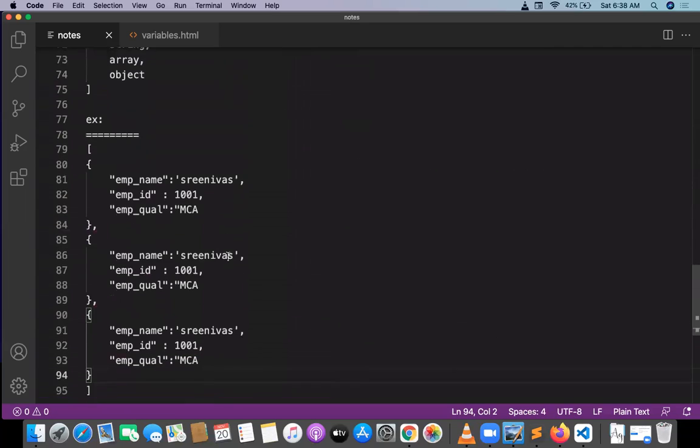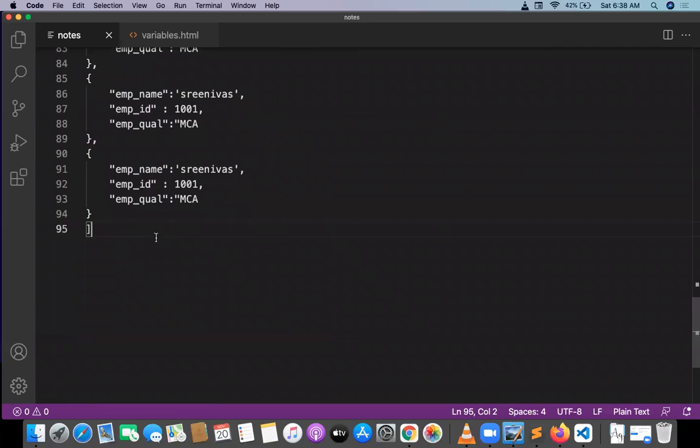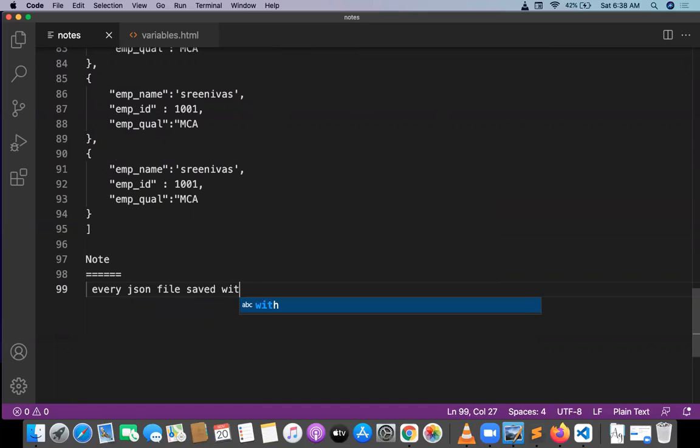And finally, one more important point we need to remember. Note point: every JSON file is saved with the .json format, whether it is an object or an array.